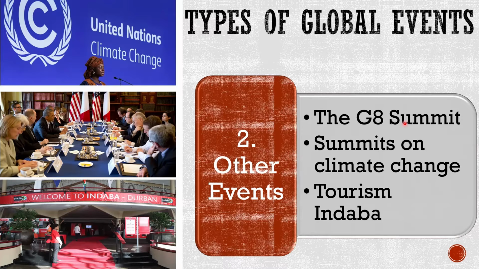So now, also the G8 summit is part of the global events because it involves countries around the world. Aside from that, we also have the summits on climate change. The summit on climate change tried to find ways to cut down on global carbon emissions and pollution. In 2000, the Southern African Economic Summit was held in Durban, in KwaZulu-Natal, and in 2011, the UN Climate Change Summit was also held in Durban.